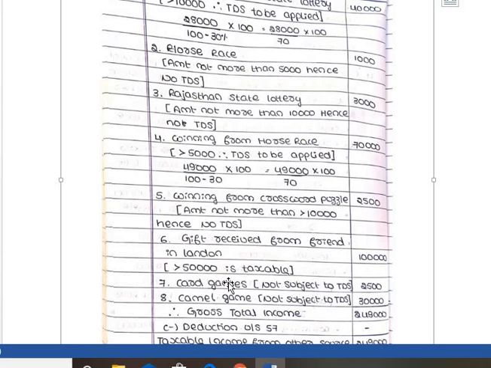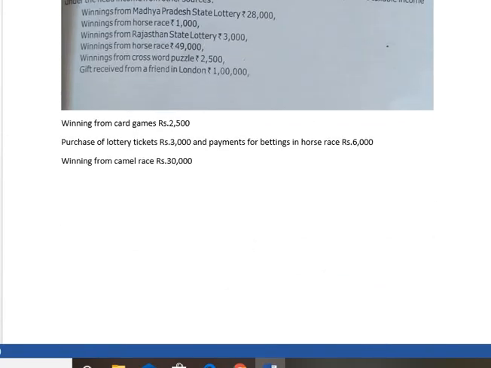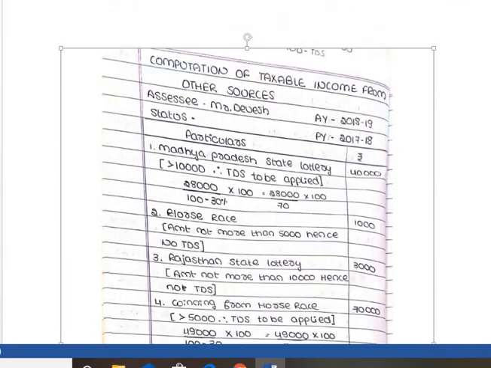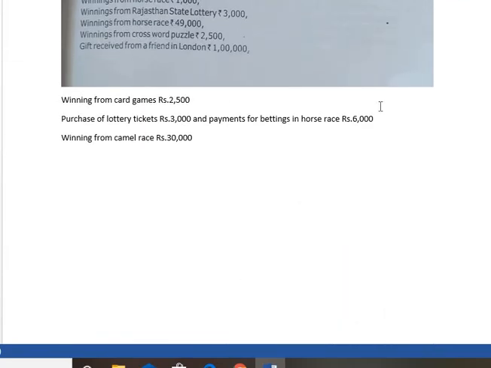For card games, no TDS is applicable. For TV shows, crossword puzzle, horse race, betting, for these items TDS is applicable. For card games, no TDS is applicable. It is directly taxable. Next, purchase of lottery tickets. In the question it is given: purchase of lottery ticket rupees 3,000 and payment for betting in horse race rupees 6,000.